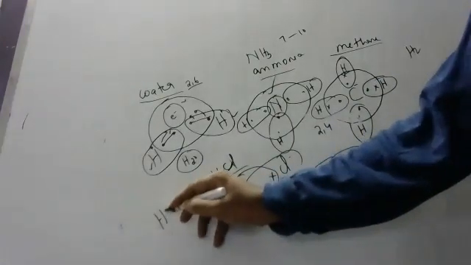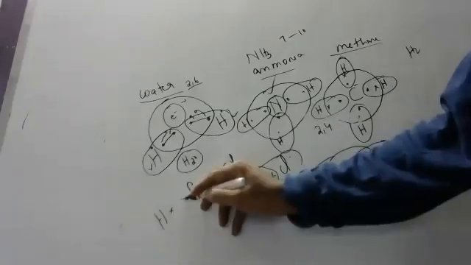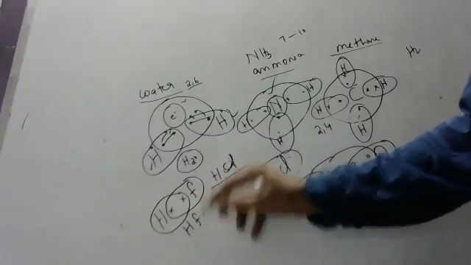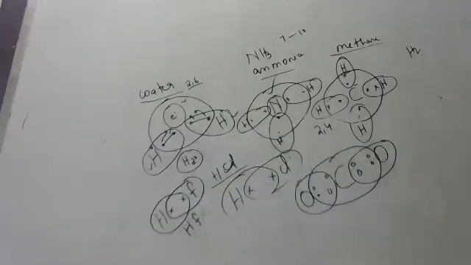Hydrofluoric acid. Hydrogen is in need of 1 electron. Fluorine is in need of 1 electron. Hydrogen will get helium stability and fluorine will get neon stability. Hydrofluoric acid, HF. Okay, children.